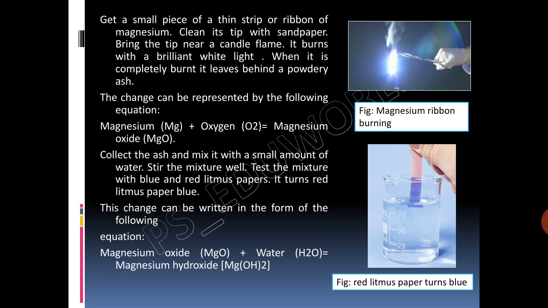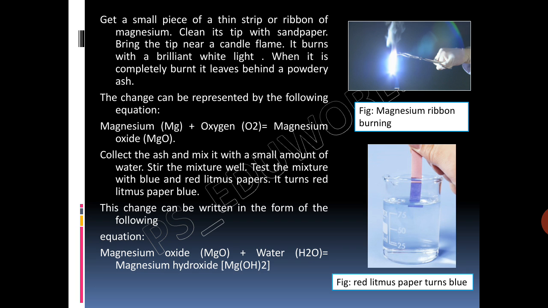Now if we collect the ash and mix it with a small amount of water and stir the mixture well and test it with blue and red litmus paper, what will we observe? We will observe that this mixture turns red litmus into blue, while blue litmus paper does not change the color.